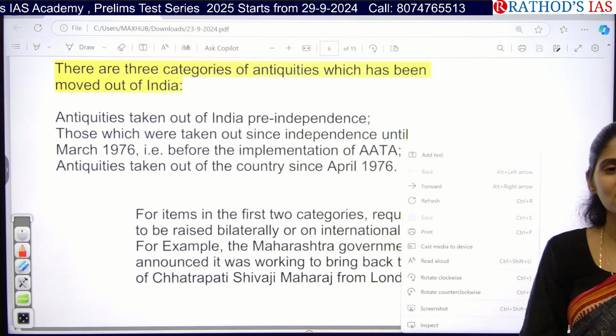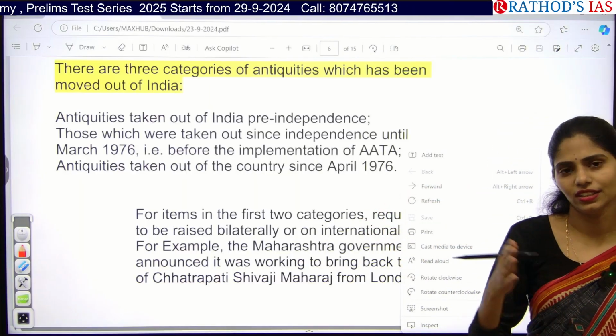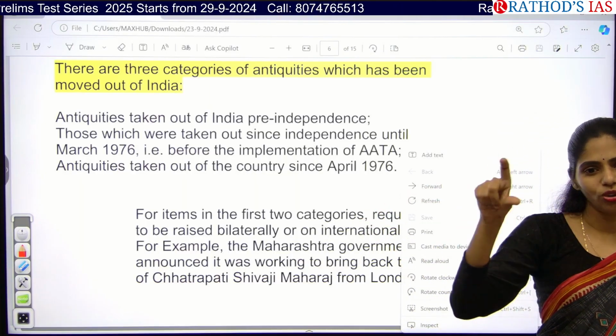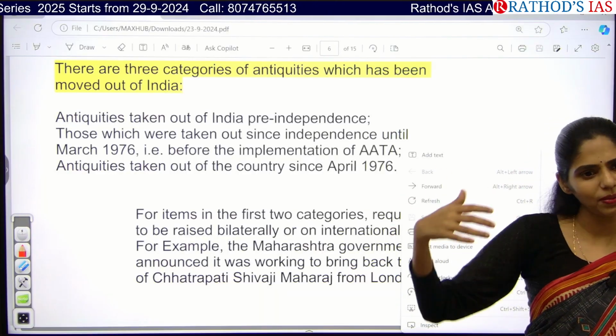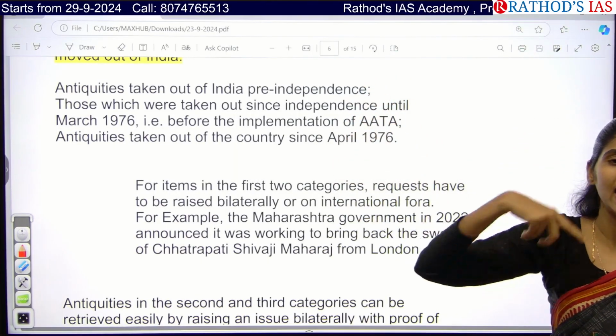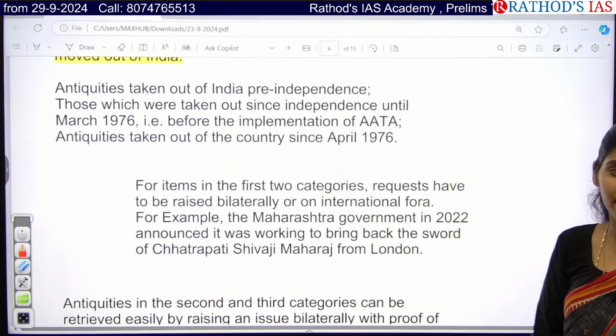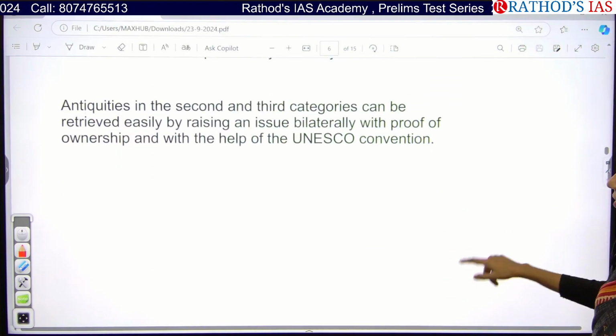After we implemented this act, if there was any illegal smuggling of these things, then we can easily show the image as well as ownership, and we can bring it back easily. But it will be very difficult to bring back the antiquities which had been smuggled before independence. Okay, that is the thing you have to see.